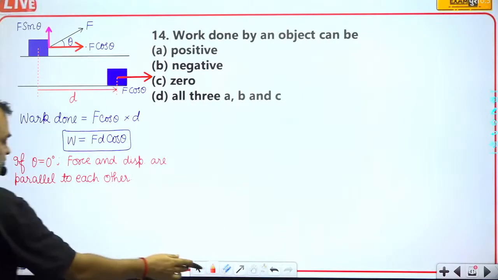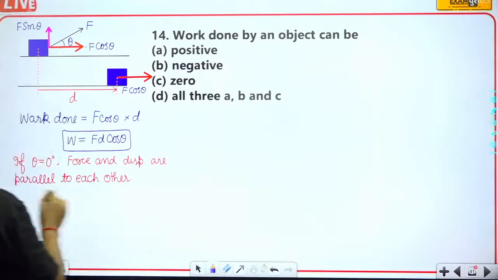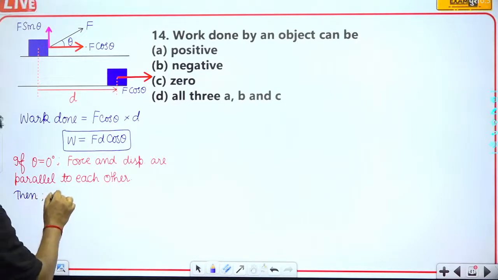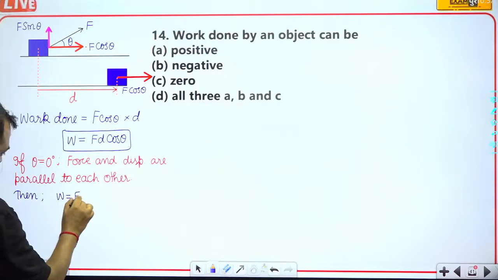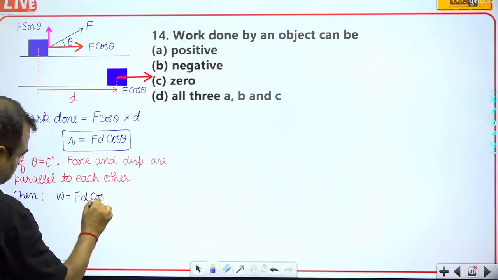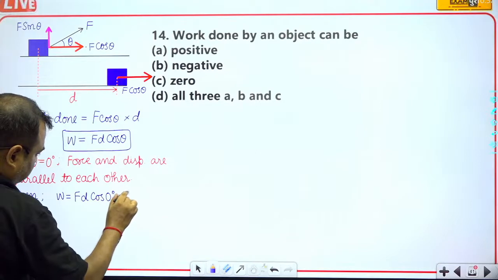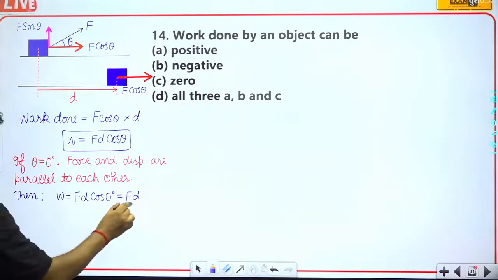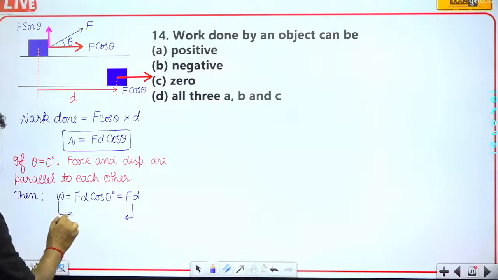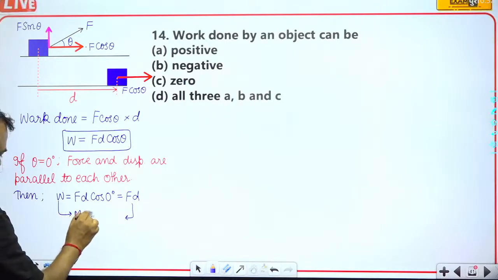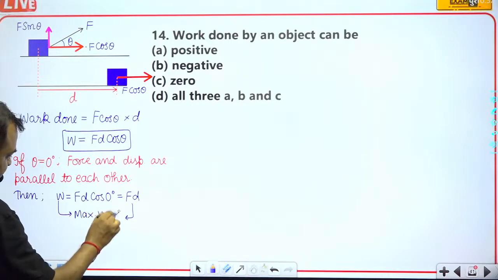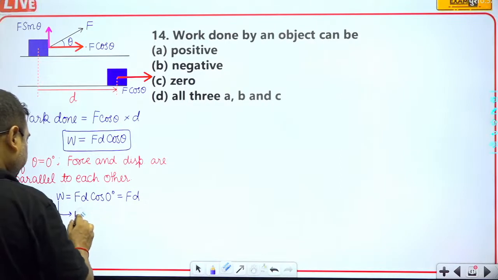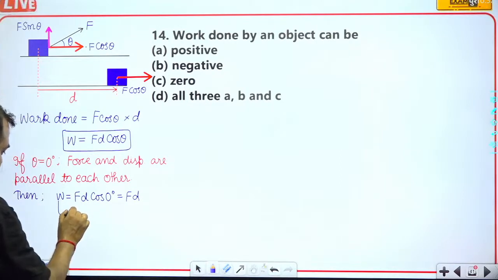It means W will be equal to Fd cos 0 degree, and this will be equal to F into d, and this will be the maximum work. Actually, this will be a positive work.